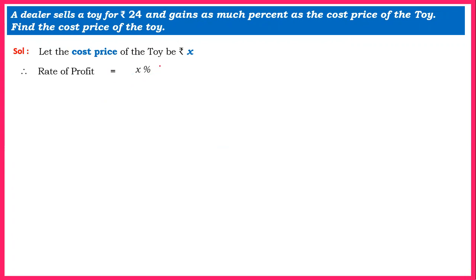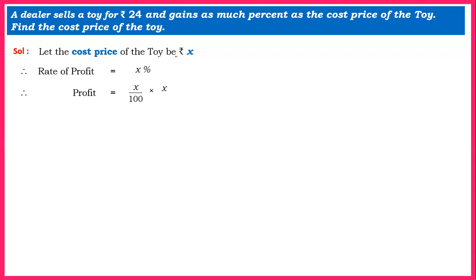Now, from the rate of profit and cost price, we can get what is the profit amount. We know profit is always calculated on cost price. Now, since this is X percent, it will become X upon 100. Now, the biggest question is into what? Try to understand whenever we are calculating profit or loss, it has to be percentage of cost price always. So X percent will be X upon 100 into of what, cost price, that is X. This is the most important funda in this sum. If you get this, after this the sum is very simple.